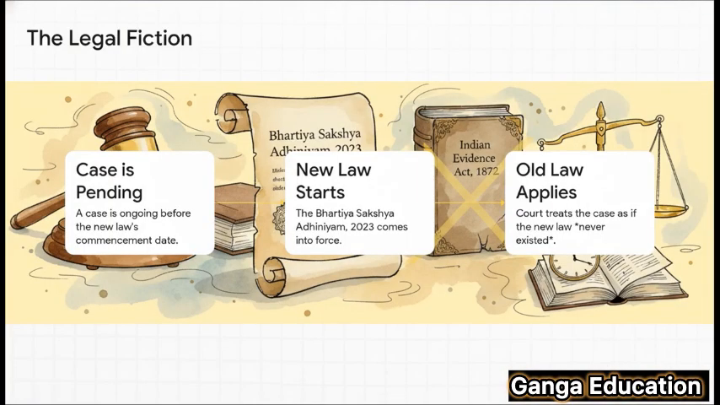So, what on earth is this legal fiction? Well, it's a fascinating concept where the law basically pretends something is true to achieve justice, even if it's not literally true. In this situation, for all those pending cases, the court will act as if the Bharatiya Sakshya Adhiniyam 2023 doesn't even exist. It's going to keep using the old rules from the Indian Evidence Act 1872 until that specific case is completely finished. This ensures that the rules of the game don't change on you midway through, which is fundamental to fairness.